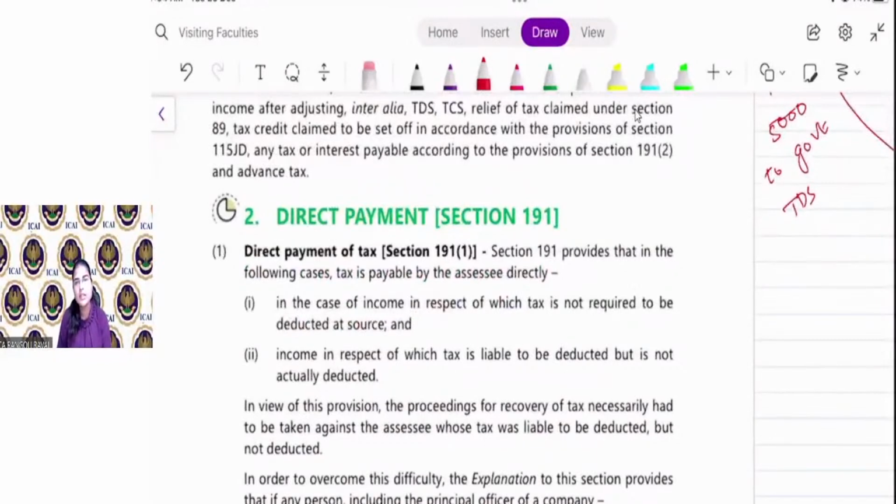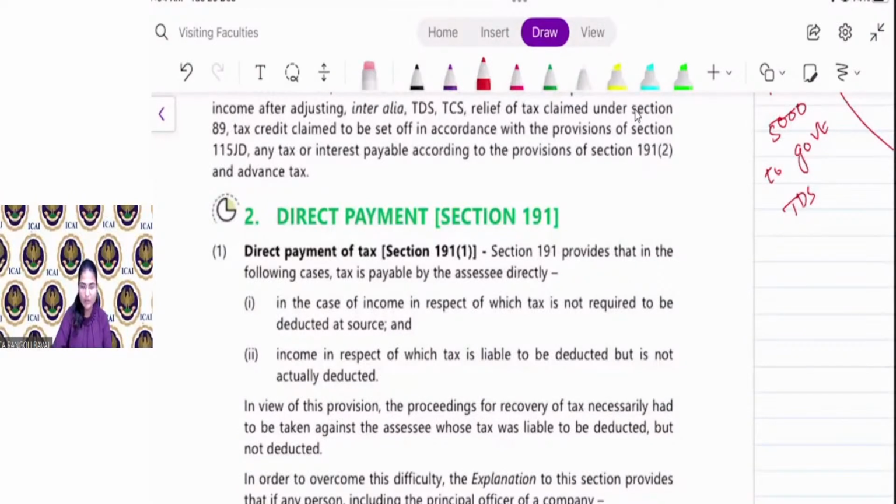Now, suppose on any income the TDS is not applicable, or the payer has not deducted the TDS. Then the assessee, that is the payee itself, has to pay the tax on that income by way of self-assessment tax or by way of advance tax. That means if I am paying my tax directly to the government, then that is called self-assessment tax. And if I am paying such tax during the previous year, then it is called advance tax.